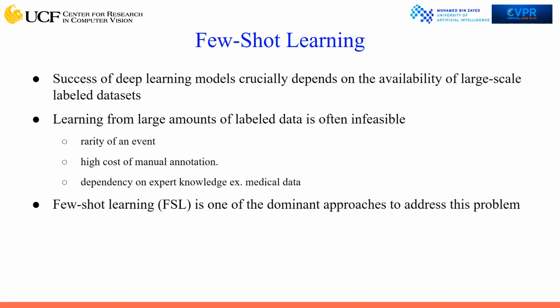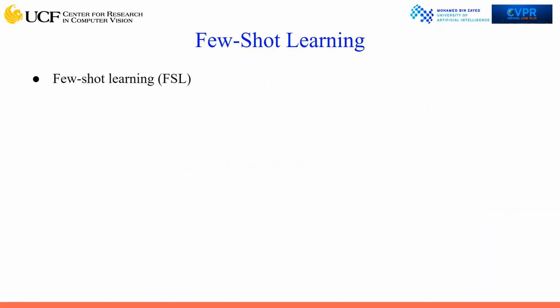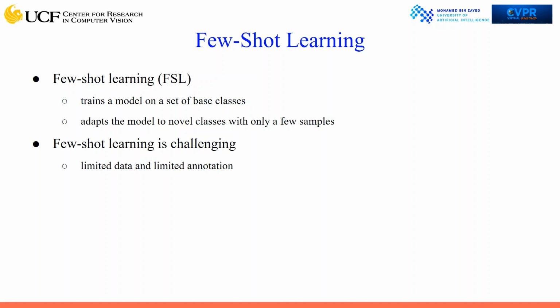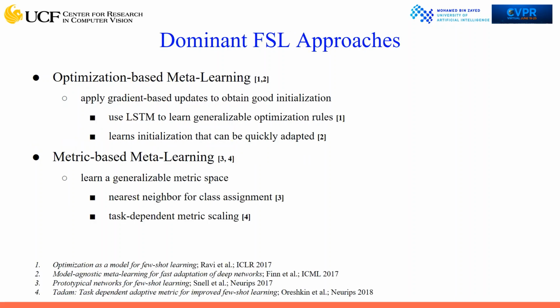Few-shot learning is one of the dominant approaches to address this problem. Few-shot learning methods generally train a model on a set of base classes. From there, the goal is to adapt the model to novel classes with only a few examples. However, this task is very challenging because both the amount of data and annotation are limited.